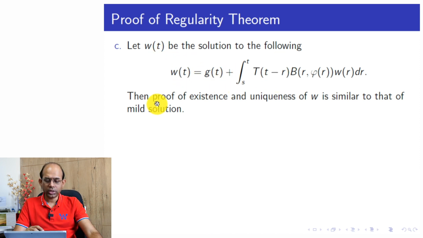equation. So then the proof of existence and uniqueness of W: basically, existence and uniqueness of the solution of this equation is very much the same as the existence and uniqueness theorem of the mild solution.